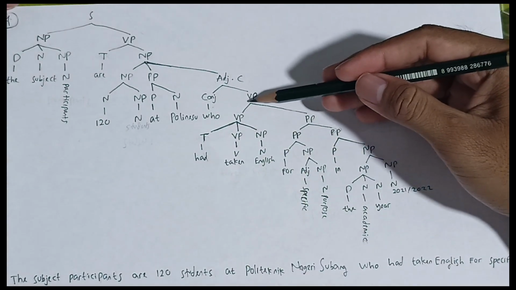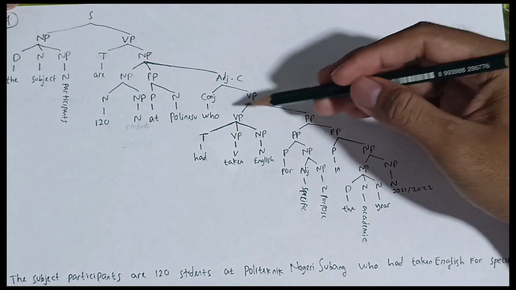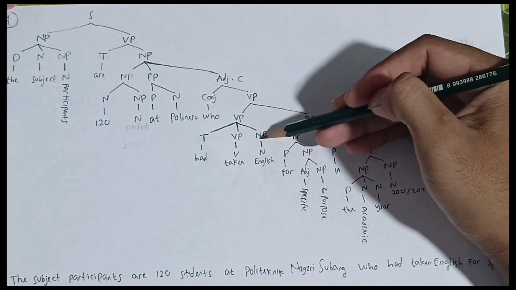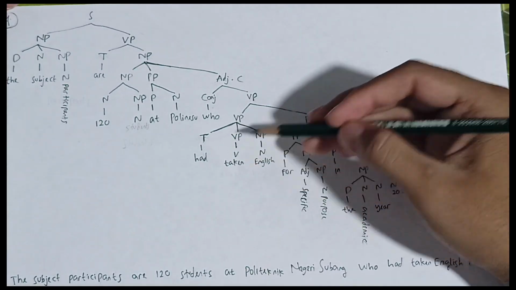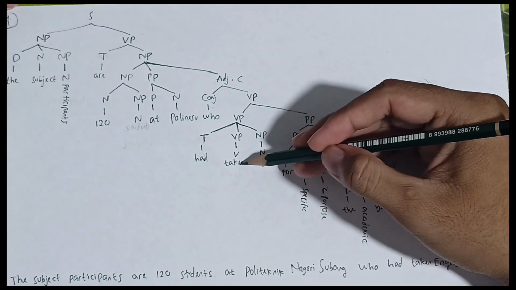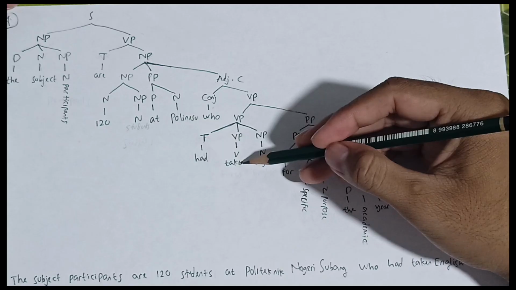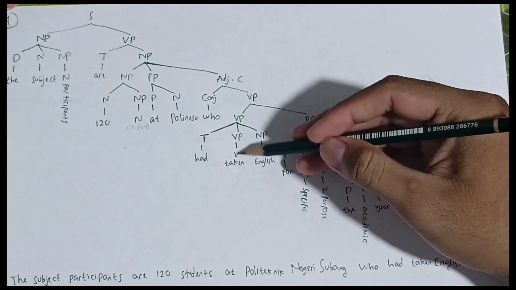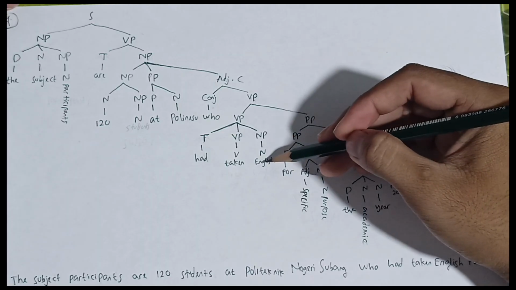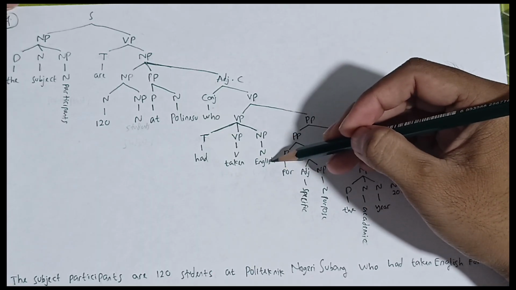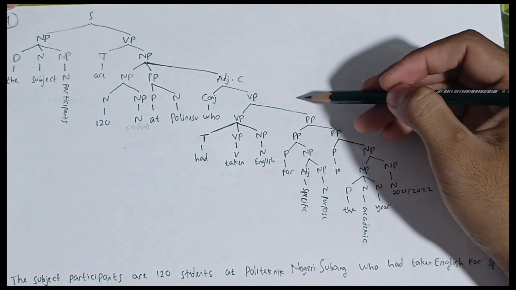And then the verb phrase is formed by a verb phrase and a preposition phrase. The verb phrase is tense, verb phrase, and noun phrase. The tense is had, and the verb phrase is taken, because it is the past participle form of the verb take. So it is called a verb phrase. The verb is take. And then the noun phrase is English, because English is the proper noun of a language. So it is a noun phrase.